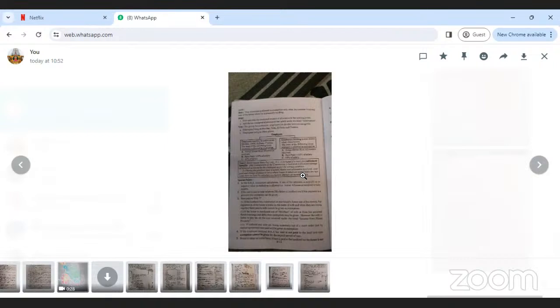Next, difference between revenue expenditure and capital expenditure.